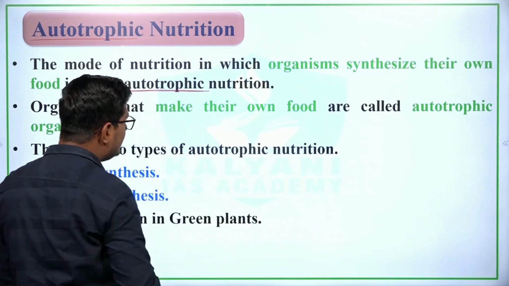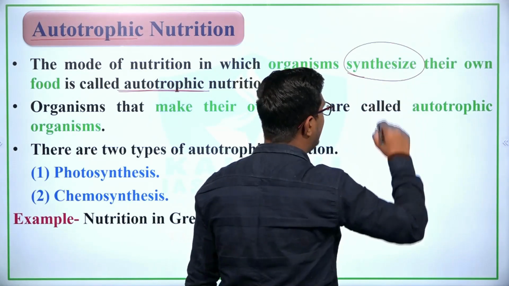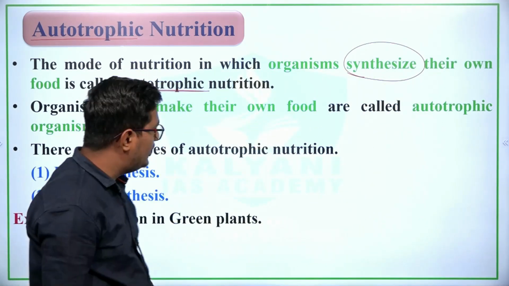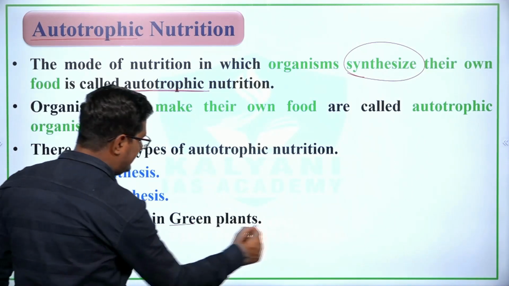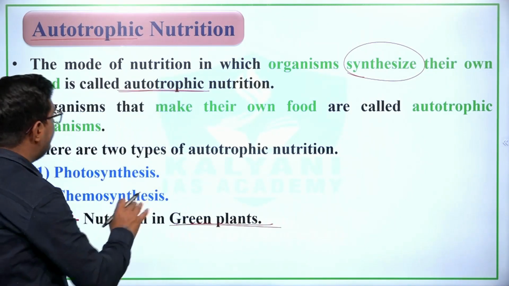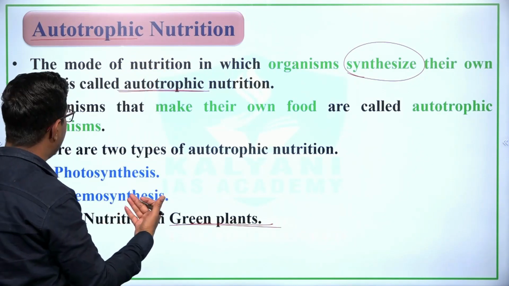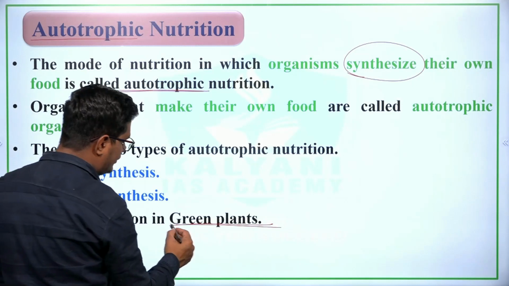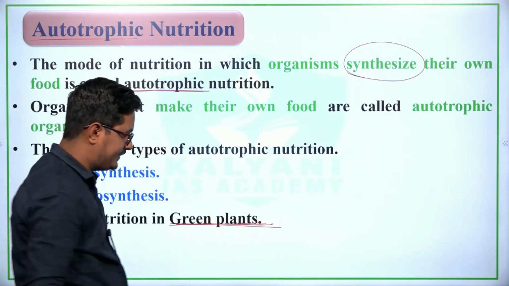For example, plants synthesize their own energy, so autotrophic nutrition is found in green plants. Simply, the mode of nutrition in which organisms synthesize their own food is known as autotrophic nutrition. For example, nutrition in green plants.